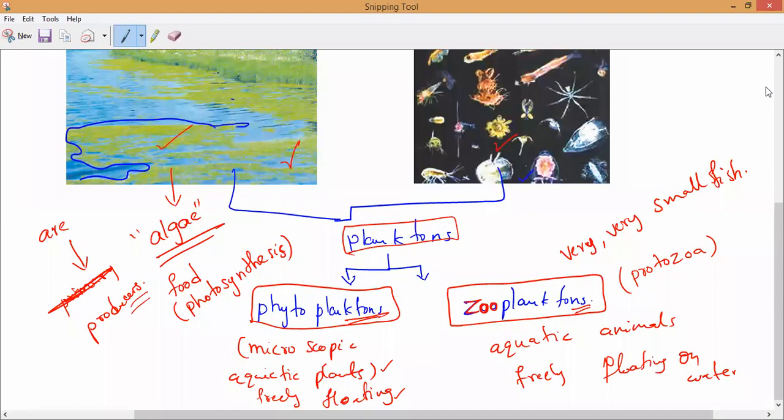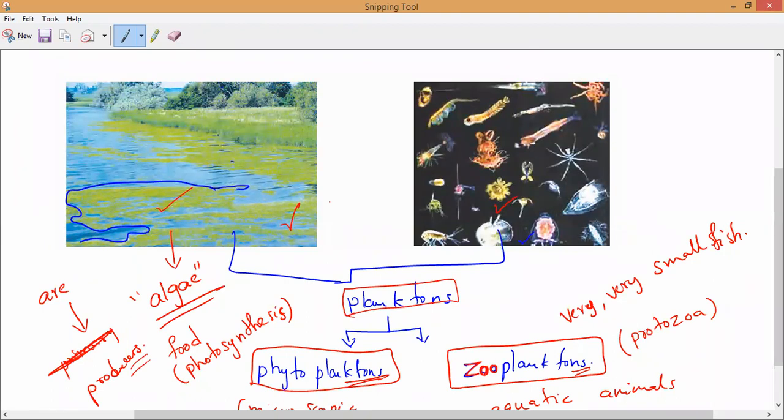Next, the example of phytoplanktons. What is the example? Please respond. Phytoplanktons: algae, and zooplanktons: protozoa. So this is all about the types of consumers, like primary consumers, secondary consumers, and tertiary consumers, and the small organisms which come under producers as well as consumers.